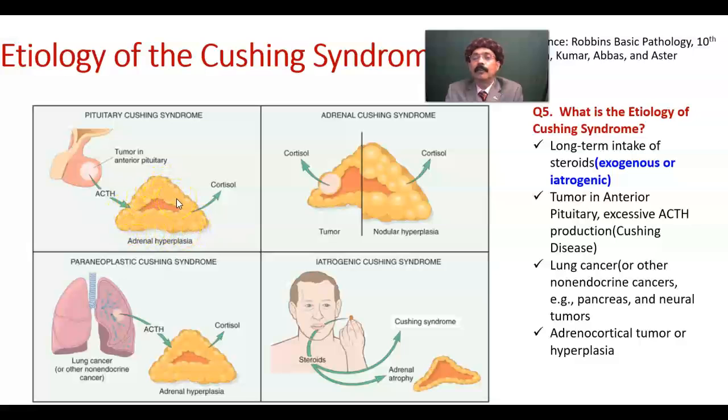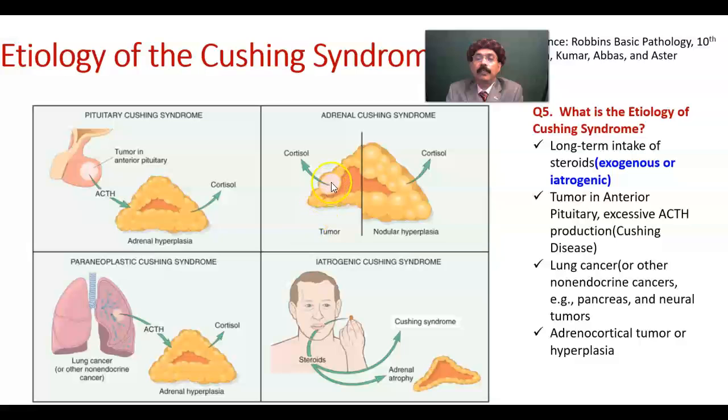Okay, we got that. So pituitary Cushing syndrome, adrenal Cushing syndrome, two types, hypertrophy or tumor, iatrogenic by taking steroid, other lung cancer, ectopic site of ACTH that may also lead to hypertrophy of the adrenal cortex.